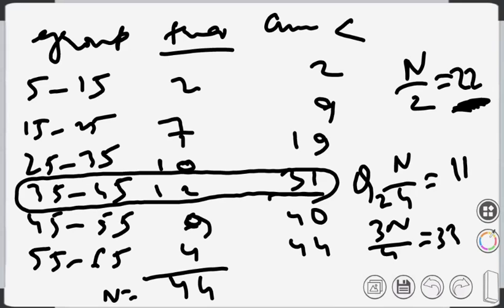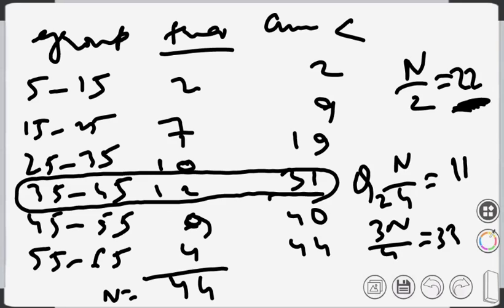Why not? Cumulative frequency just exceeds n by 2, which is 22. So which cumulative frequency is more than 22? Not the previous one, 19.